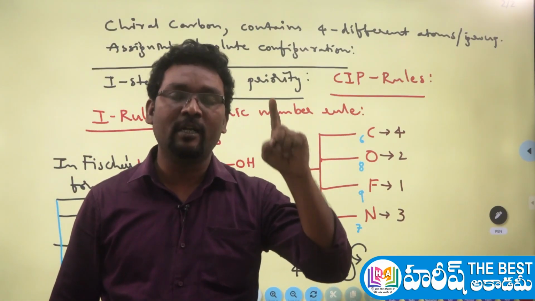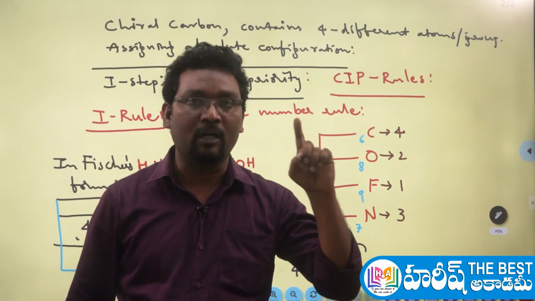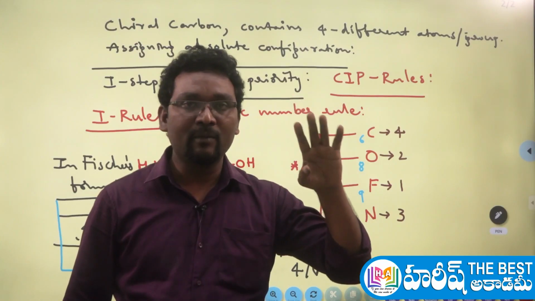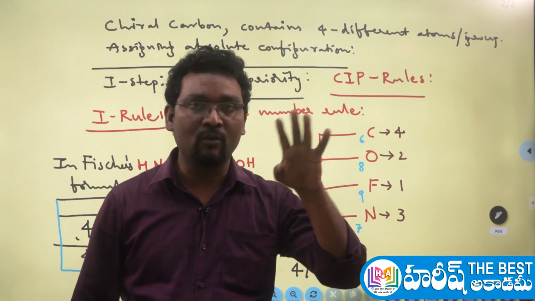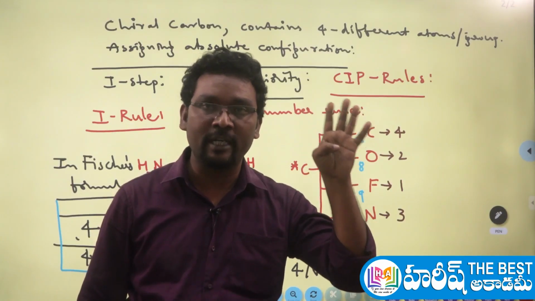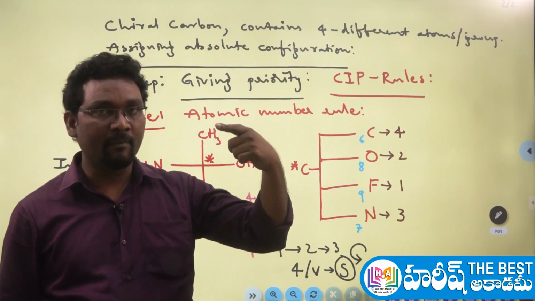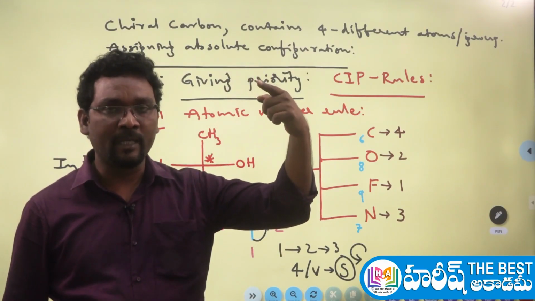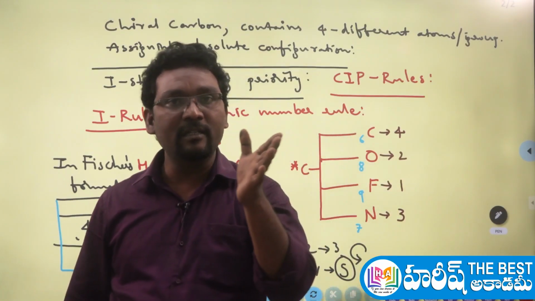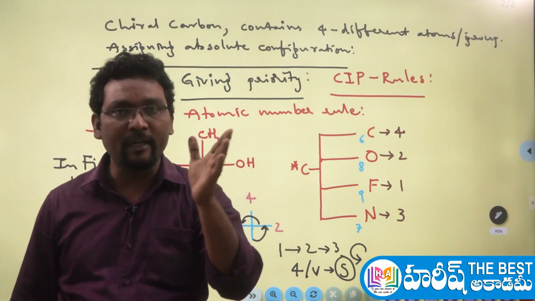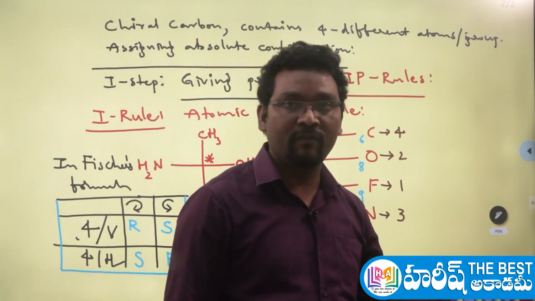The first rule is the atomic number rule. According to the atomic number rule, at first you have to check the atomic numbers of the atoms which are directly attached to the chiral carbon atom. The atom which has the highest atomic number gets the highest priority, meaning the first priority. As the atomic numbers decrease, the priority also gradually decreases. Like that, give all the 4 priorities to the 4 different groups.